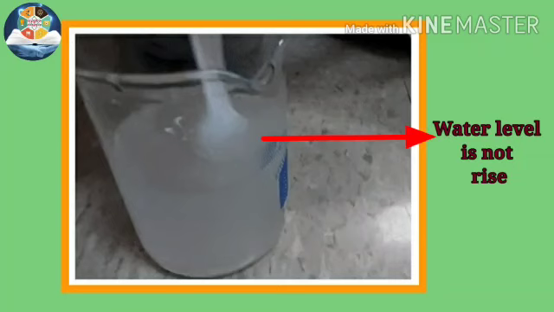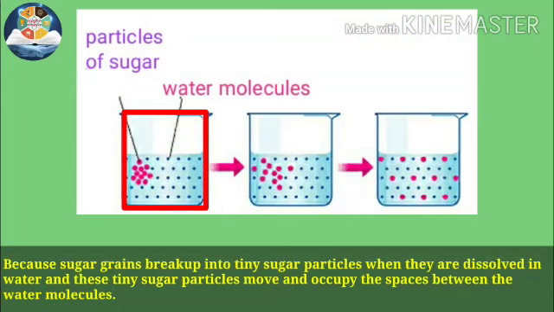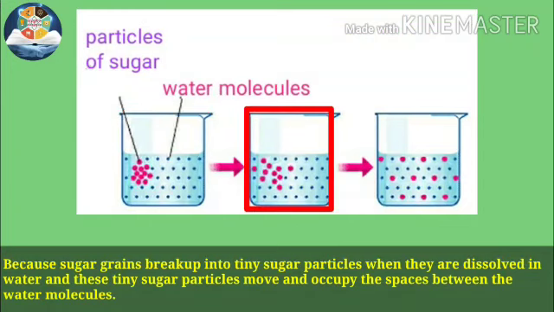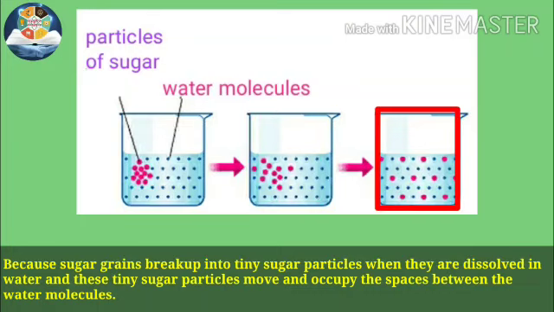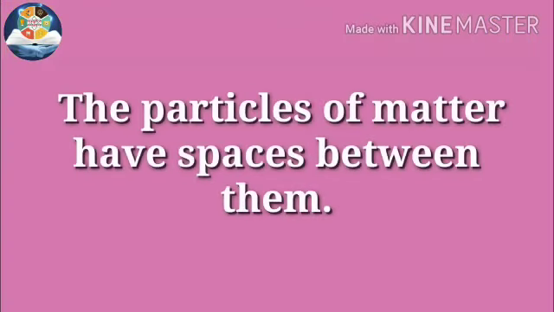Why is it so? It's because the sugar grains break up into tiny sugar particles when they are dissolved in water, and these tiny sugar particles move and occupy the spaces between the water molecules. That's why the level of water does not increase. So this activity proves that the particles of matter have spaces between them. Let's move on to the third characteristic.